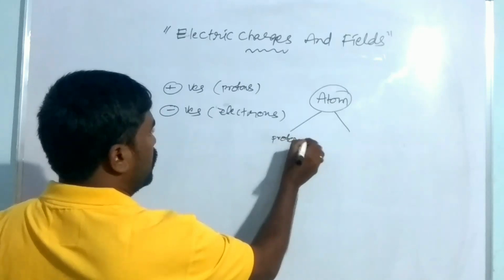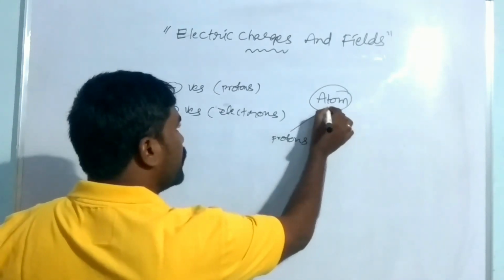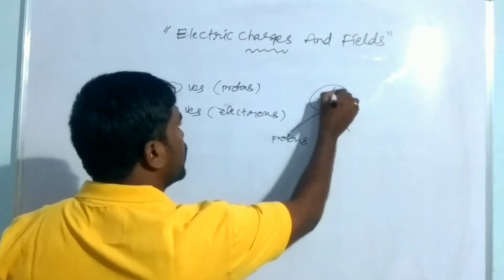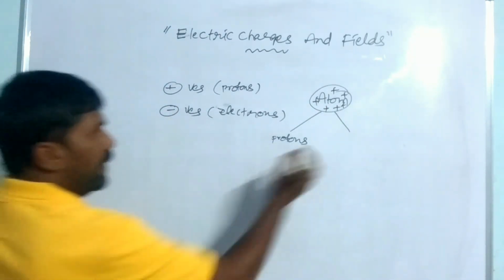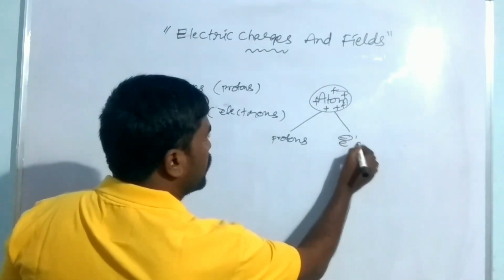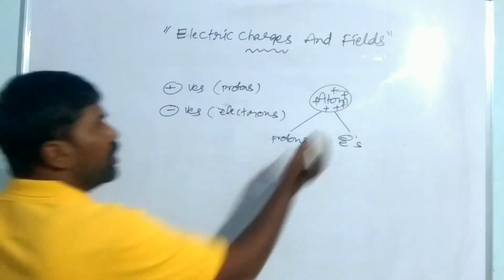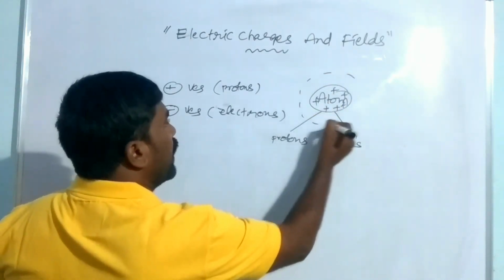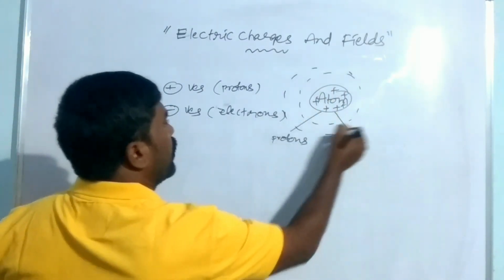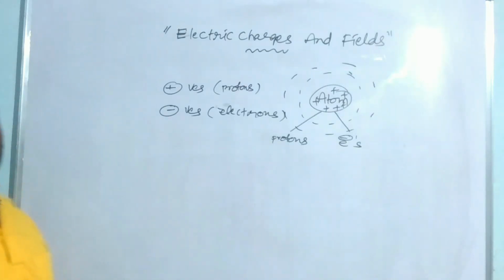Protons are inside the nucleus, and electrons are rotating around the nucleus in circular orbits.